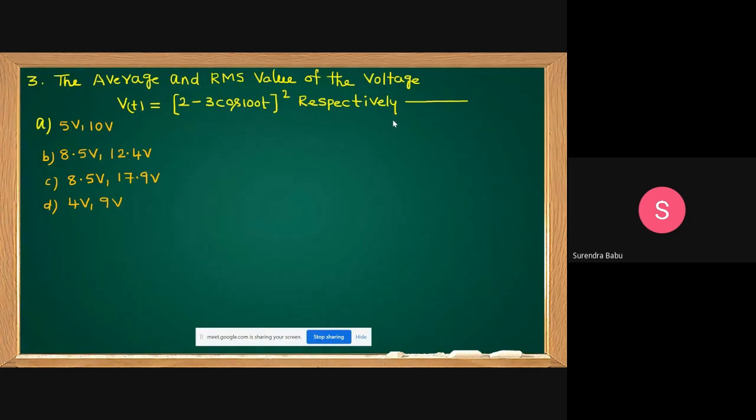The average and RMS value of the voltage. What are the average and RMS value of this voltage function? How to find this?